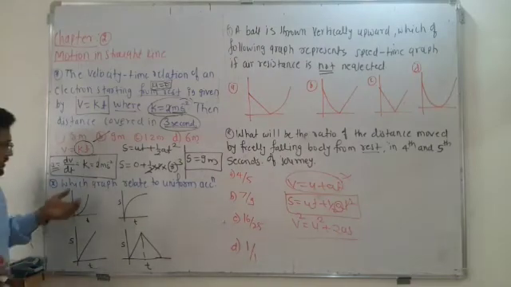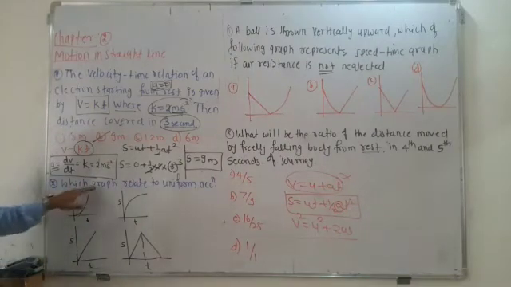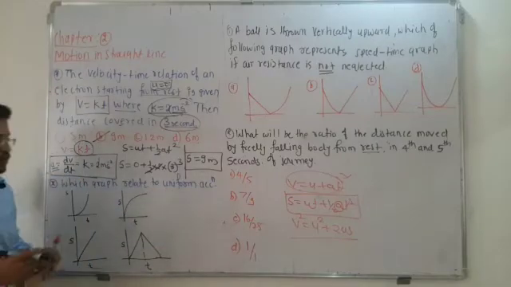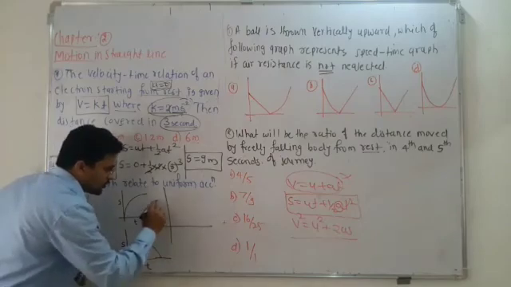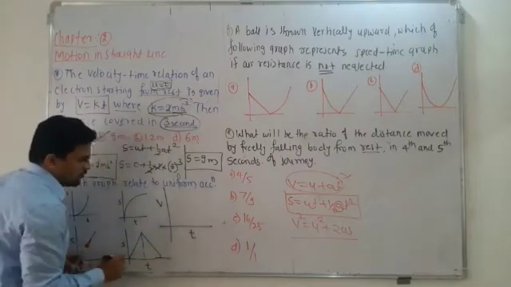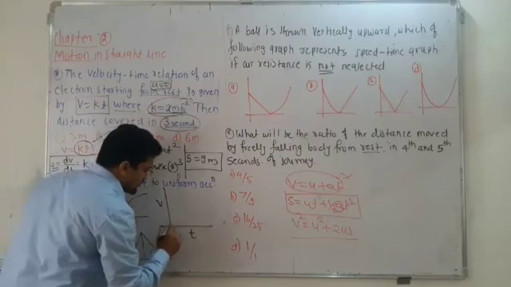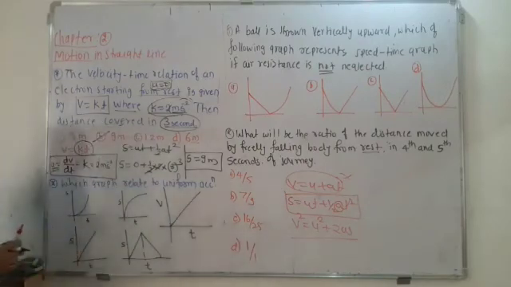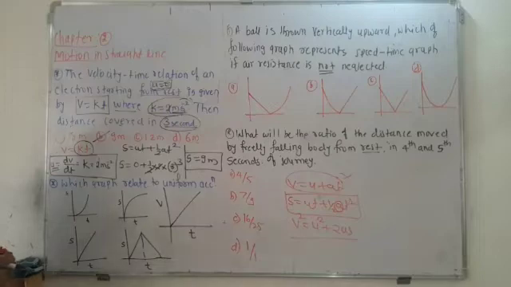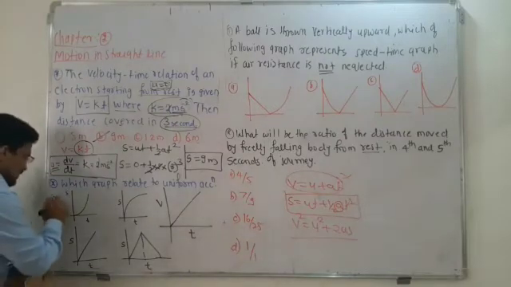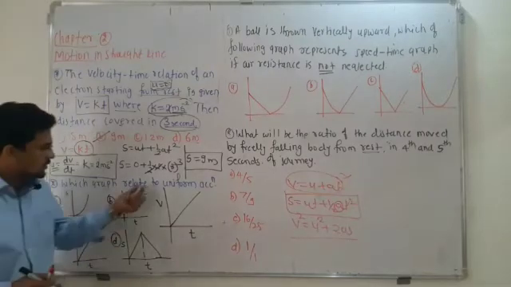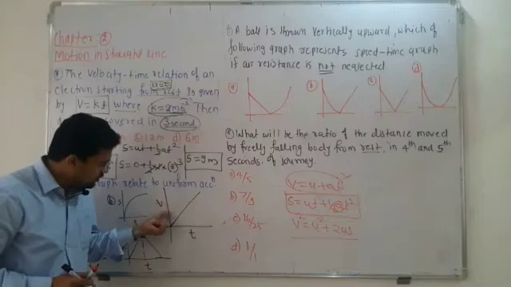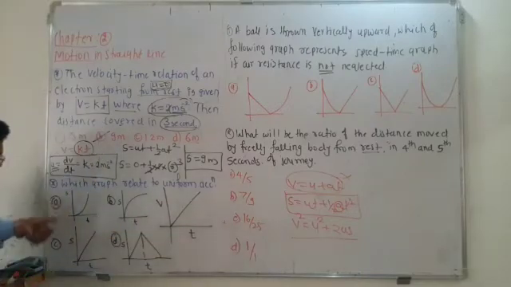Next one depends on graphical representation. Which graph relates to uniform acceleration? Uniform acceleration means if you plot the graph of velocity and time, you will get this kind of graph. So options A, B, C and D. But uniform acceleration is plotted between velocity and time, while here it is asked between distance and time.